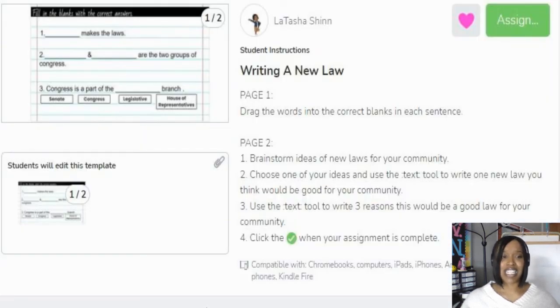For your assignment today, you are going to fill in the blanks with the correct answers. So you're going to drag and drop those boxes in their correct spaces. And on page 2, you are going to brainstorm an idea for a new law in your community. Choose your very best idea and share it with your teacher. And then you're going to give 3 reasons why that would be a good law. After you're done, click the green check so your teacher can see all your wonderful work.